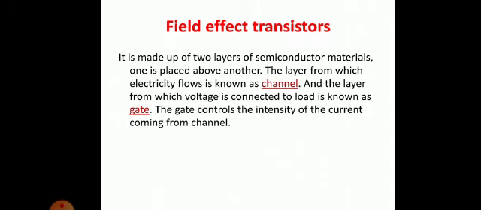Here the gate controls the intensity of current coming from the channel. In the previous type of transistor, the junction transistor, the base was controlling the amount of current, and here the gate controls the intensity of current. Clear? Like an accelerator, it is a small input that is controlling the output of the engine. Or the regulator of a fan, that is controlling the output. Clear?